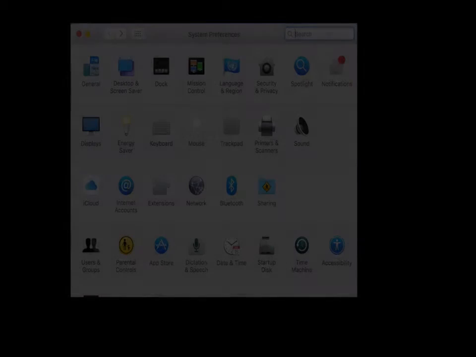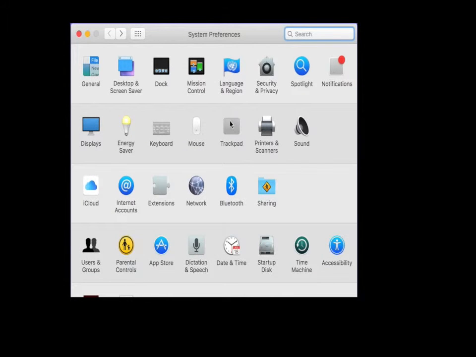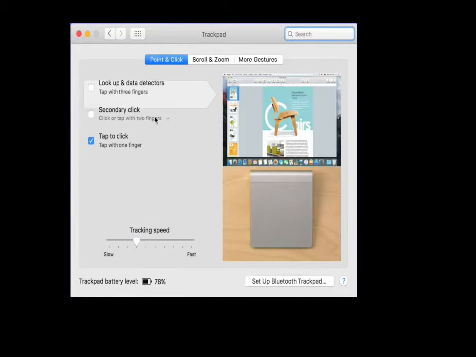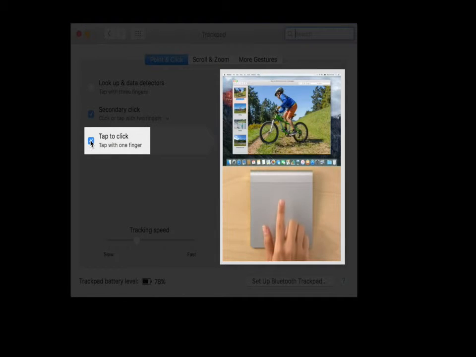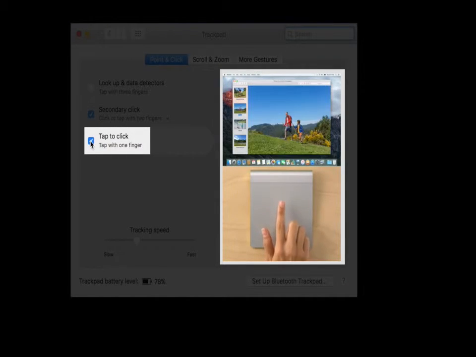Now let's look at the trackpad. Select Trackpad and secondary click again. You'll notice now the click function can be changed by enabling one finger tap or simply the default, which is to click. There's a click.